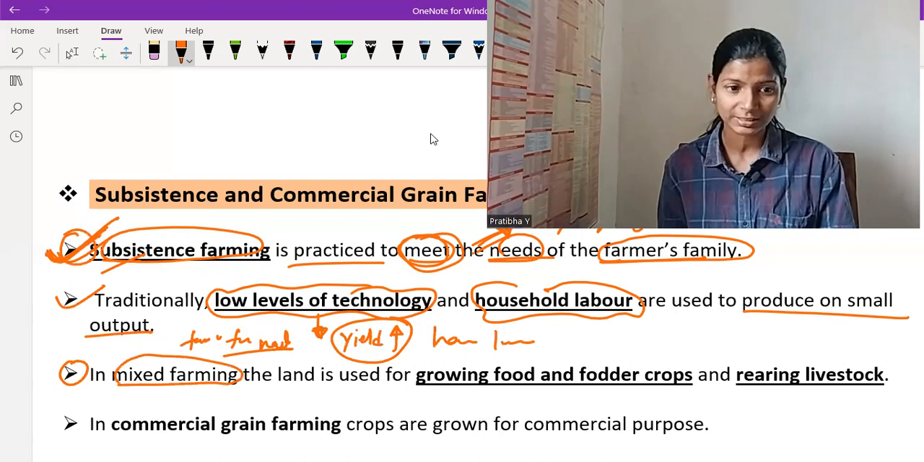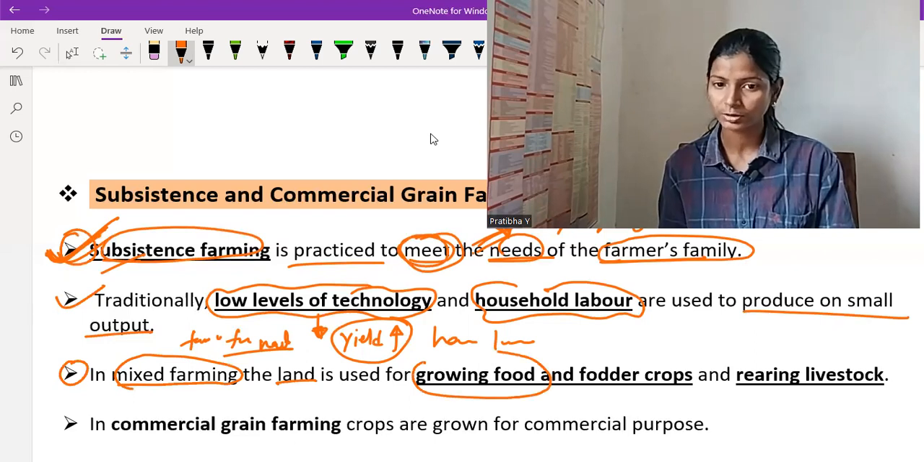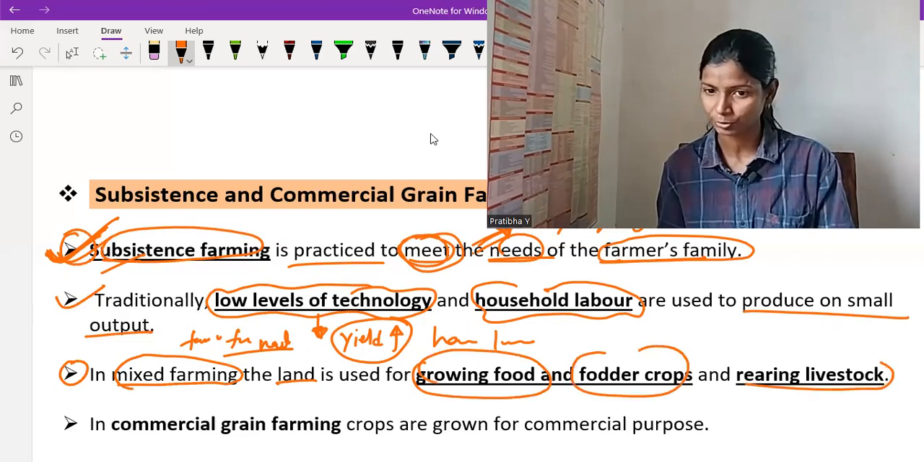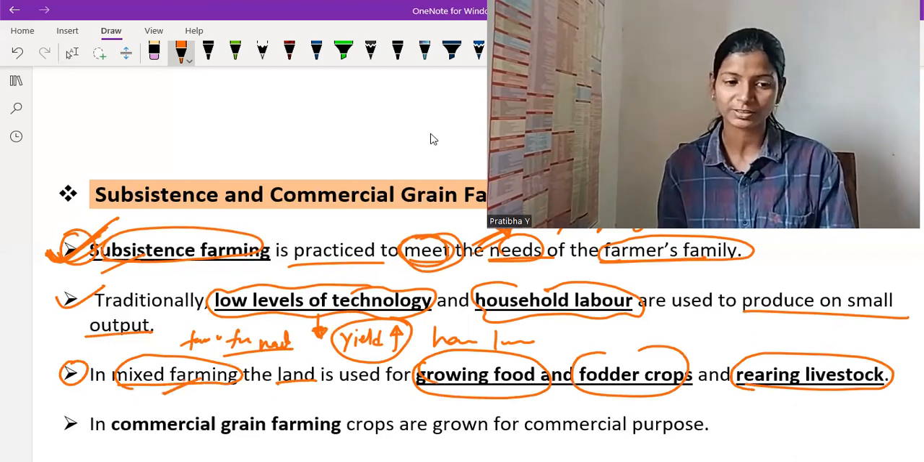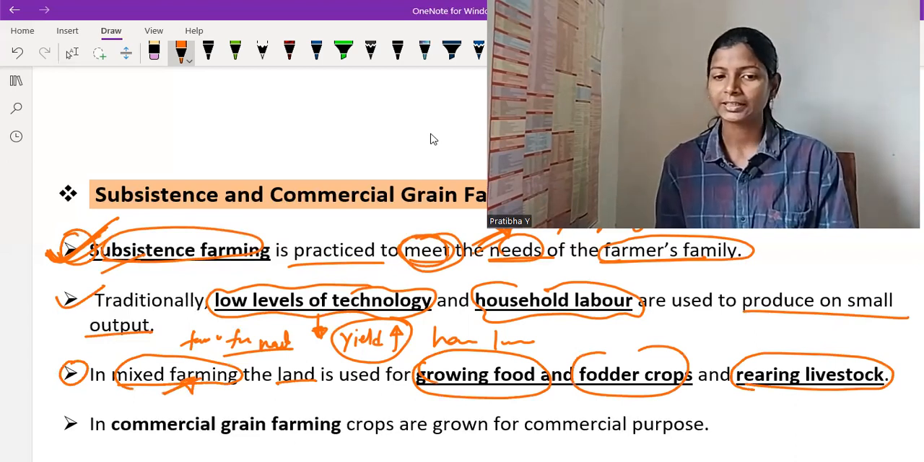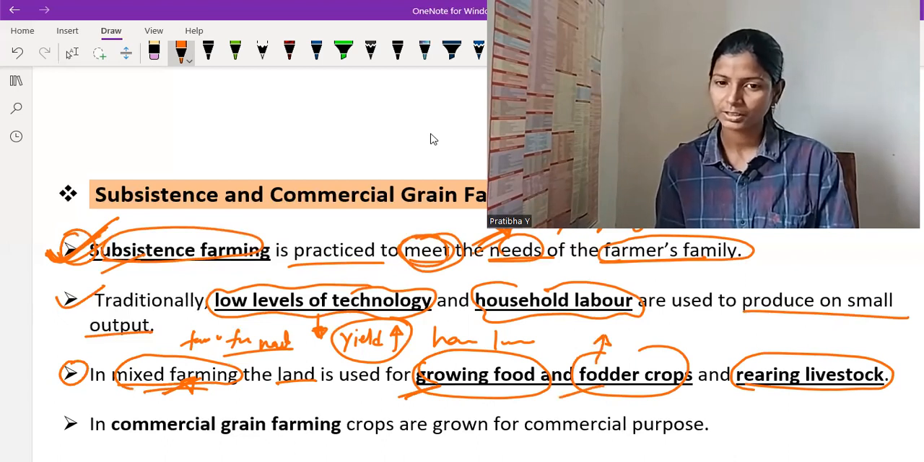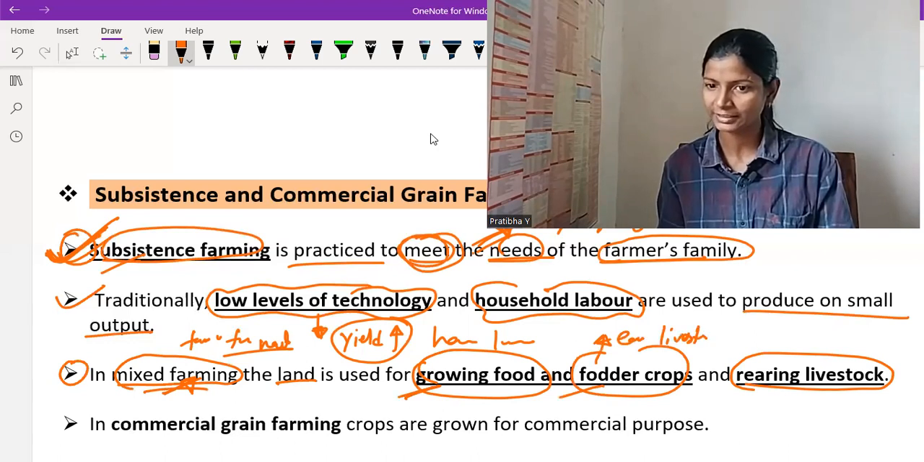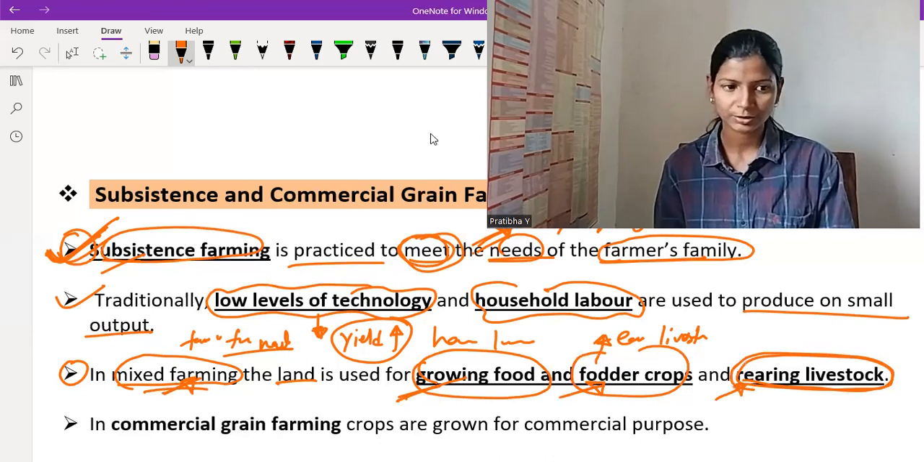Mixed farming is where land is used for growing food, fodder crops as well as rearing livestock. That means you do farming as well as rear livestock. So here you can clearly see in mixed farming, growing food as well as fodder crops. Fodder crop means eating material for our livestock, as well as rearing livestock. So we produce food for ourselves, food for our animals, as well as rear livestock. So this point is related to mixed farming.